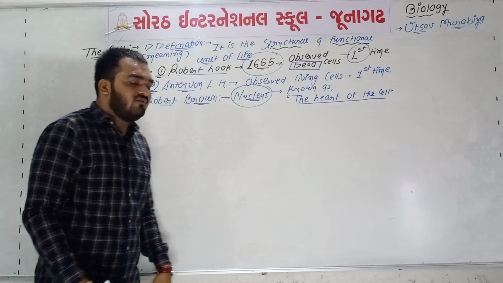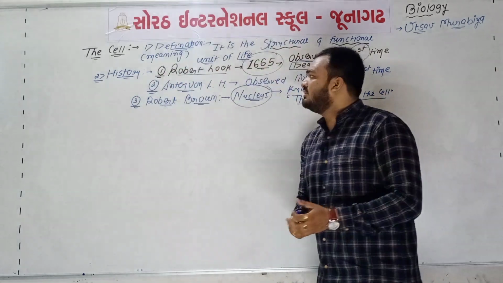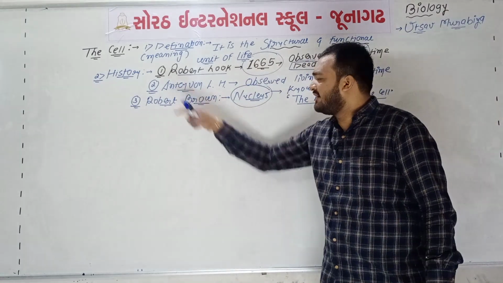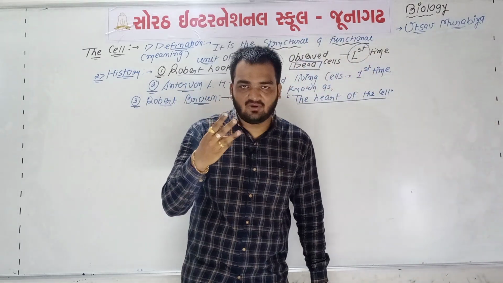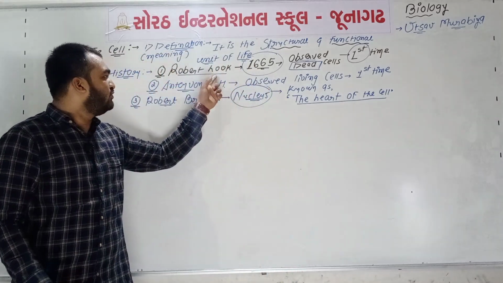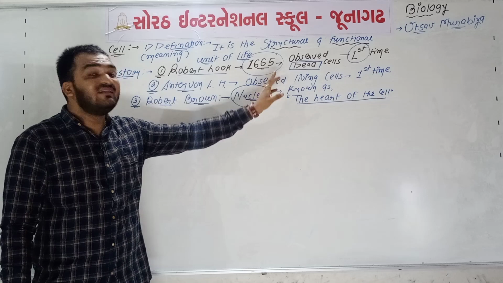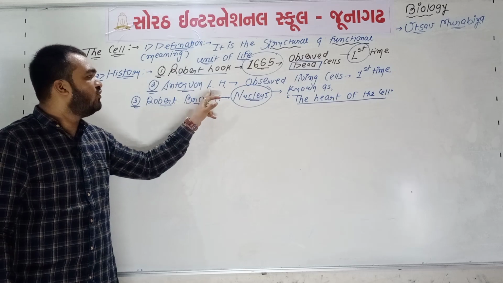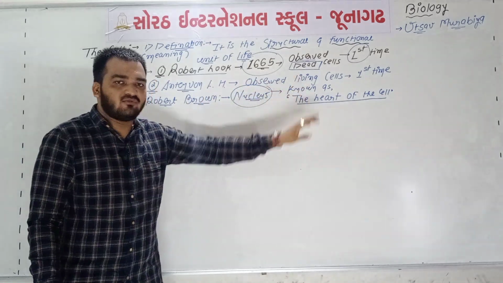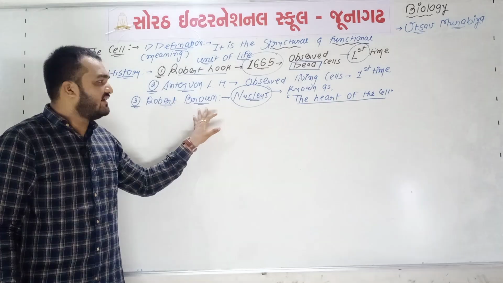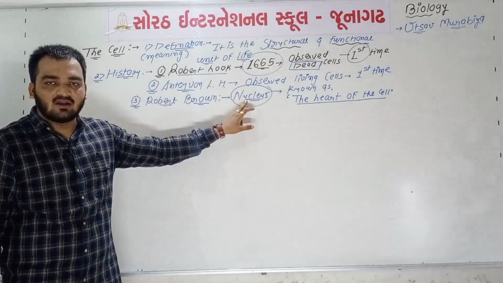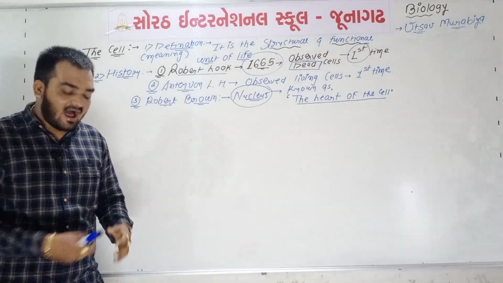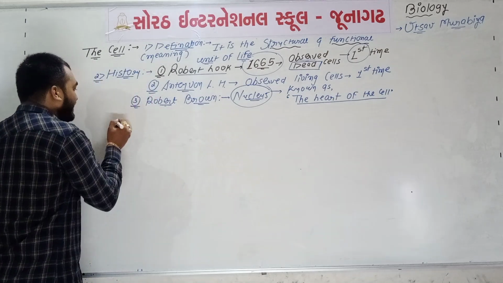So in the first point we have learned about the definition of the cell. The cell is the structural and functional unit of life. In the second point we have three names. The first is Robert Hooke, who observed dead cells for the first time in 1665. The second is Anton von Leeuwenhoek, who observed living cells for the first time, while Robert Brown is connected with the discovery of the nucleus. What is the nucleus? It is one type of cell organelle, known as the heart of the cell. So the second point is completed.